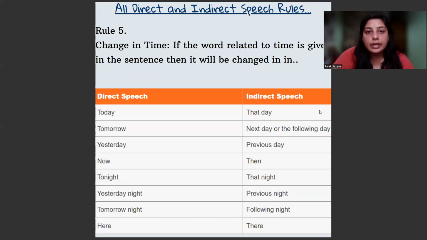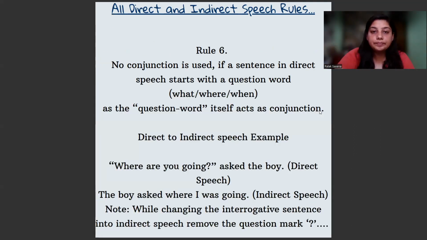Now, change in time, very, very important. This is one table that you can remember. If a word related to time is given in the sentence, then it will be changed. For example, if in the reporting verb it is written today, then in the reported speech it would be that day. If it is tomorrow, then it will be next day. If it is yesterday, then the sentence would change into the previous day. If it is now, then the next sentence would be then. If it is tonight, then it will be that night. If it is yesterday night, then it will be previous night, then tomorrow night, following night, and so on.